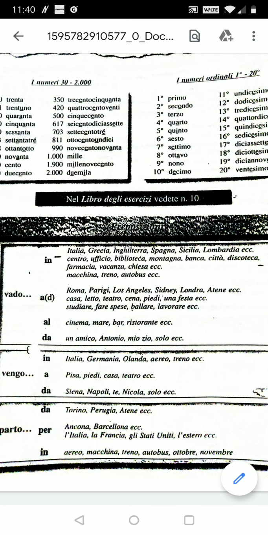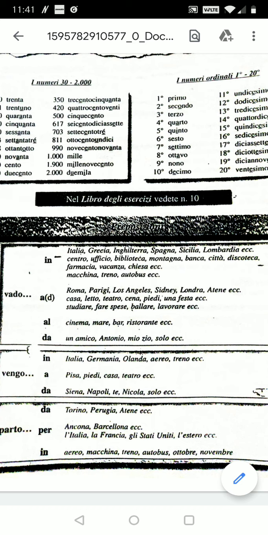If I say I am going to dance, vado a ballare. So before the infinitive form of the verb, for example studiare, fare spese, ballare, lavorare, we are using the preposition a, which means to.